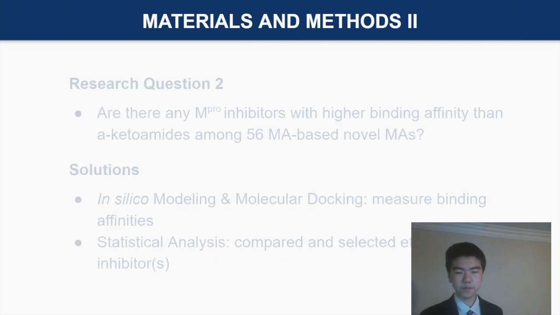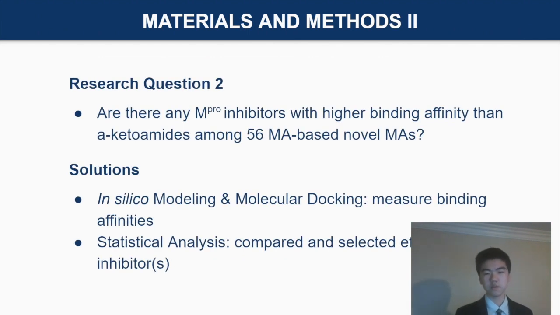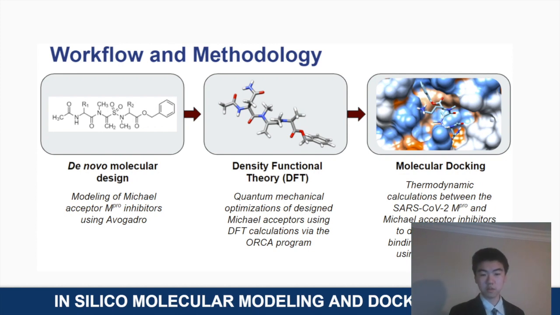to investigate. Now, given these 56 compounds, we ask the question, are there any Mpro inhibitors with binding affinity higher than the control among these novel compounds? I will be using in silico modeling and molecular docking to measure the binding affinities of all mycoacceptors. Then I'll use statistical analysis to compare docking results across the classes.